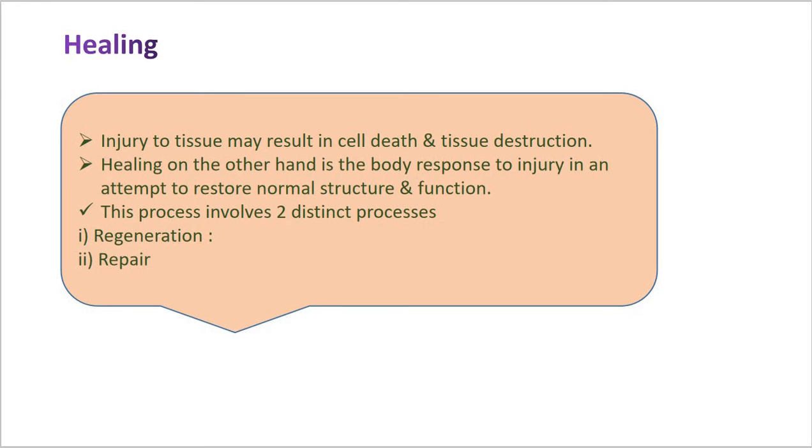Repair is the step when healing takes place by proliferation of connective tissue elements, resulting in fibrosis and scarring. So we can see all the steps in detail one by one.